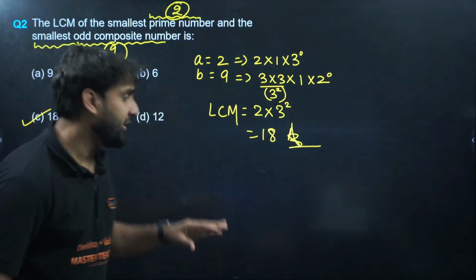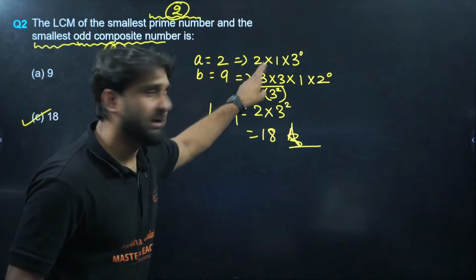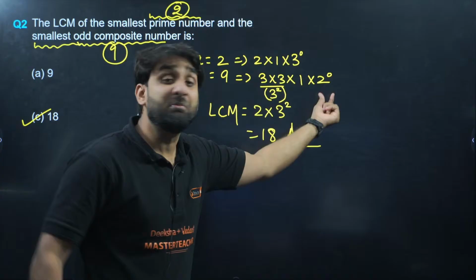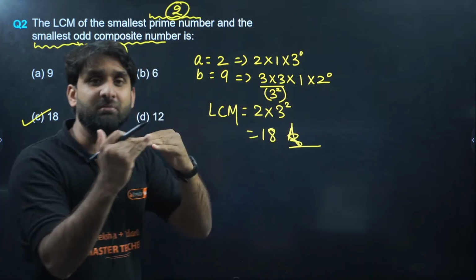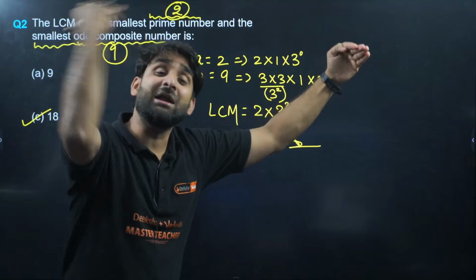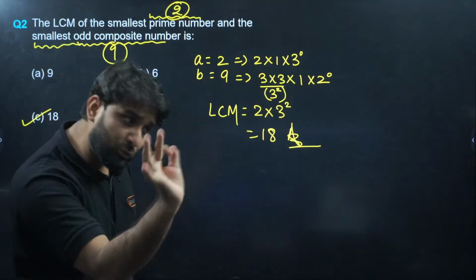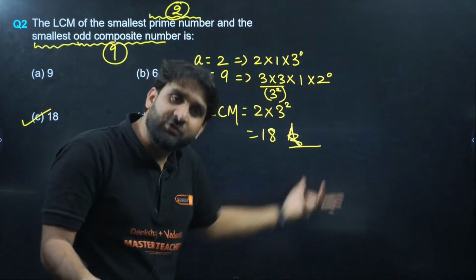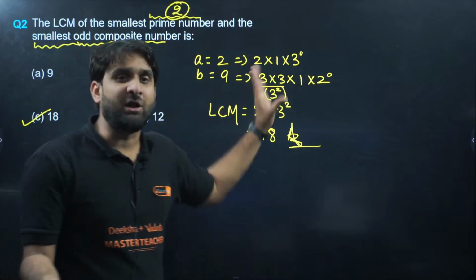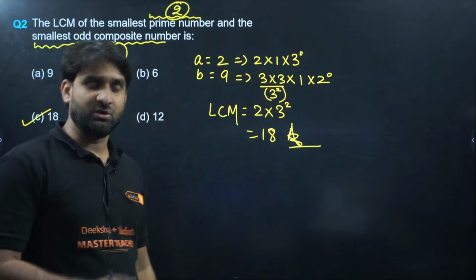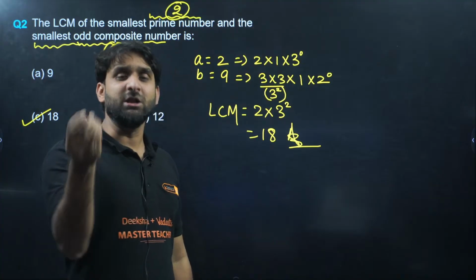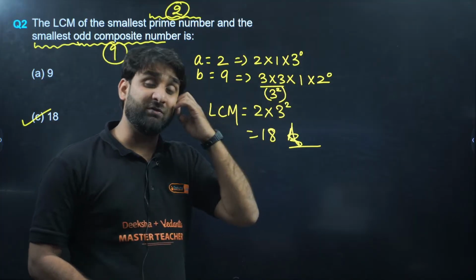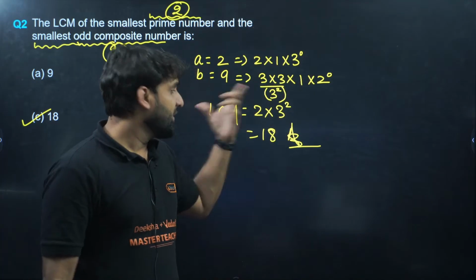Listen, I am giving you a short trick. If 2 is present in the prime factors of the first number and 2 is not present in the prime factors of the second number, my dear champion, you can put 2 to the power 0. Likewise 3 to the power 0. Because 3 to the power 0 is equal to 1, and 2 to the power 0 is equal to 1, there is no impact on the entire prime factorization. Taking any number to the power 0 is equal to 1, so there is no problem. So 18 is the correct answer.